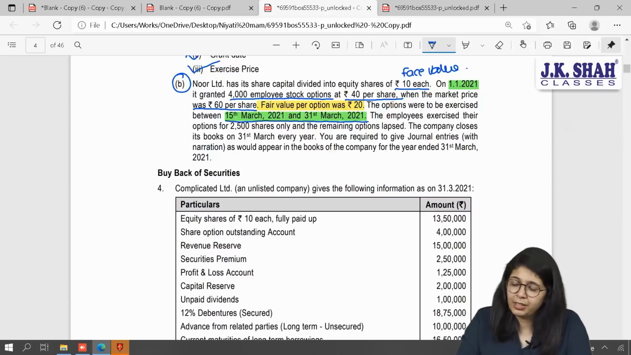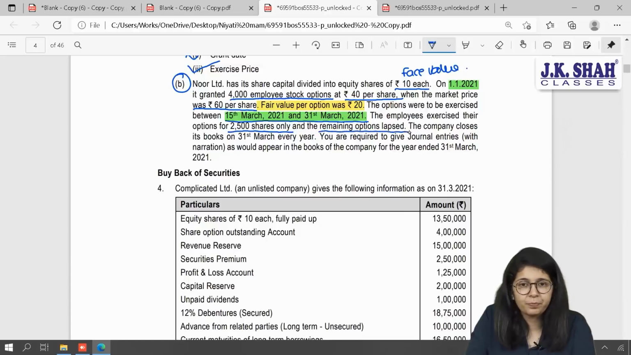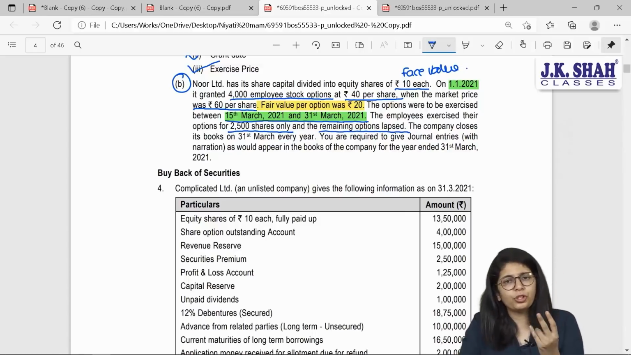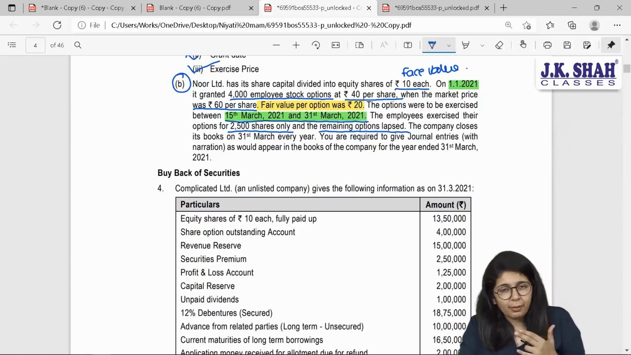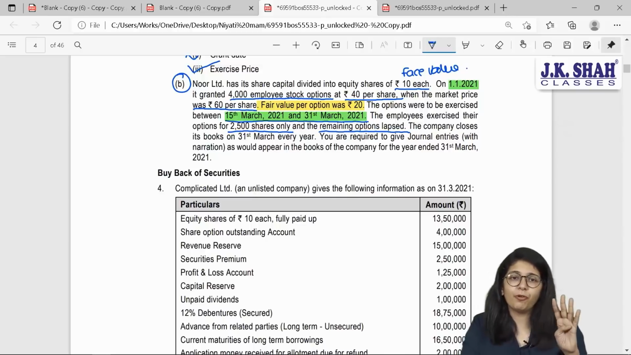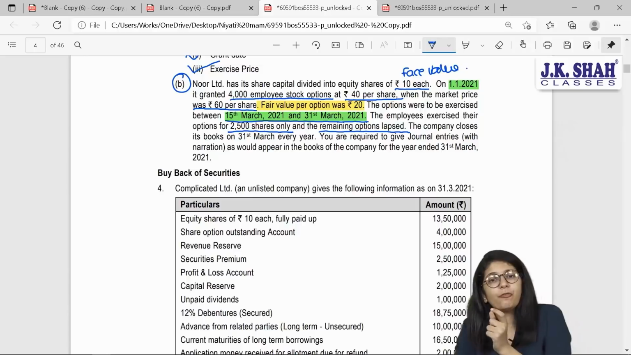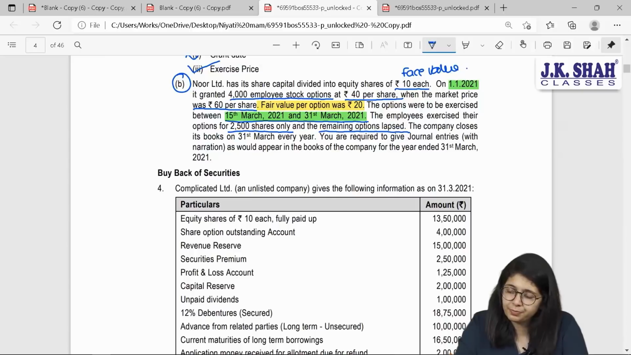The employees exercise their options for 2,500 shares only and the remaining options lapsed. Now when I am going to pass entries in the exercise period, I will pass entry for 4,000 shares or 2,500. Then the answer is only 2,500. That means, am I supposed to pass any entry for lapse? Then the answer is no. But if you pass entry for 4,000 shares, then record only 2,500, that means you have to pass one entry for lapse period also. But in my case, I am just going to pass entries for 2,500 shares.